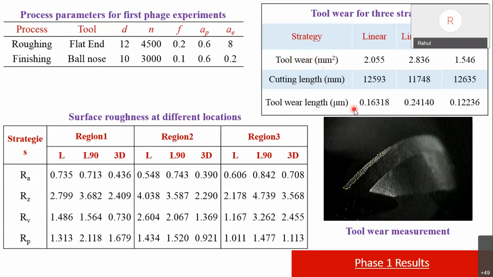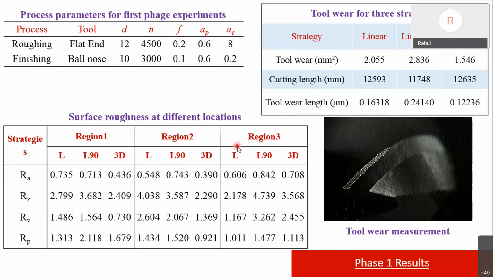Now why is it required? So as to analyze this data, which I will discuss in a subsequent slide. So why we need to convert the wear area into wear length. Then surface roughness at different locations, at regions 1, 2, and 3, like I have shown on the finished component.